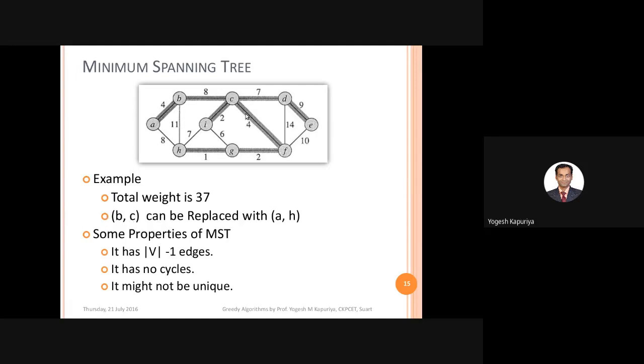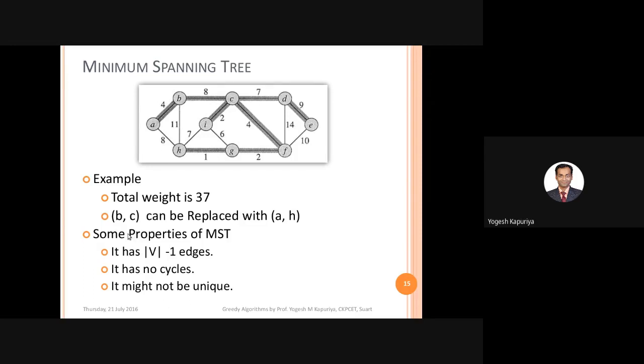However, you can always have multiple MSTs, multiple minimum spanning trees, for a given graph. For example, here you can remove this CD and you can add this IH. If you make this change, then you will find another minimum spanning tree, because in that case also the total weight will remain 37, but the set of edges has changed. Here CD was a part of the minimum spanning tree, IH is not part of it. Now when you replace CD with IH, then IH is part of the minimum spanning tree and CD is not.